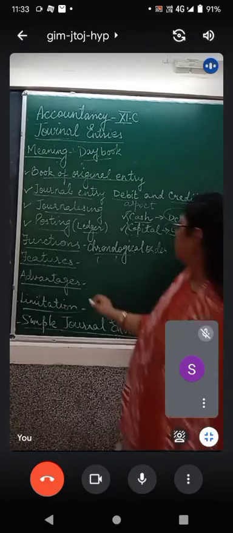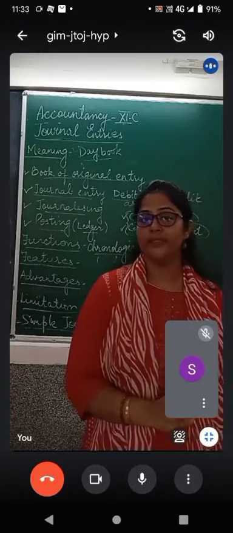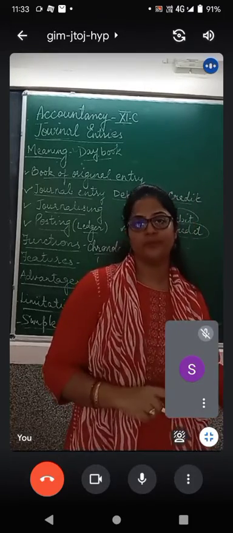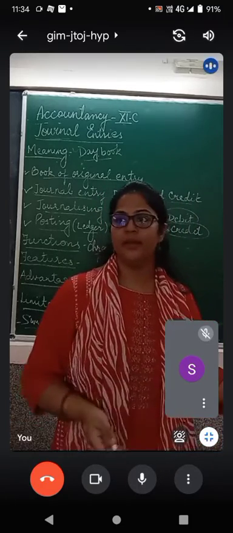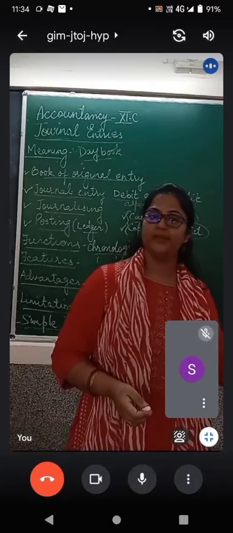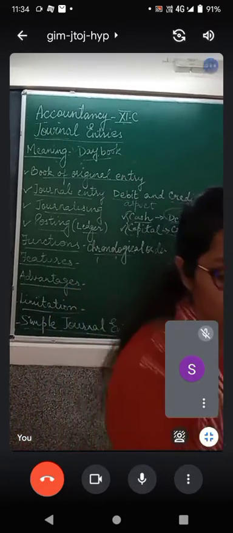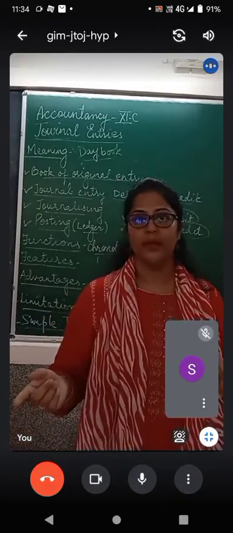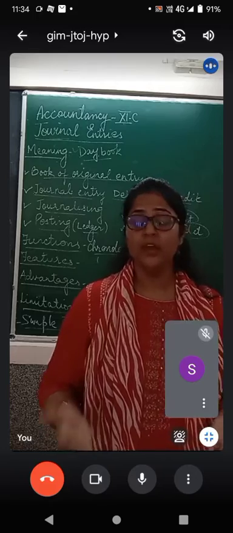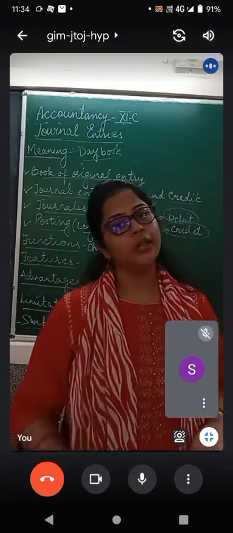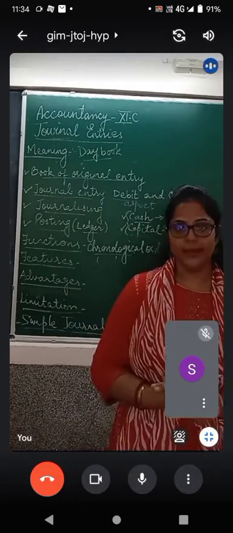Now features. What can be the features of a journal entry? All the good points, all the merits of a double entry system can be the merits of a journal entry also. We know the debit and credit aspects, and there is no duplication of records. If the debit aspect tallies with the credit aspect, it means we have done the accounting correctly. So all these are the advantages or merits of ledger also. So you can write a few points in this.